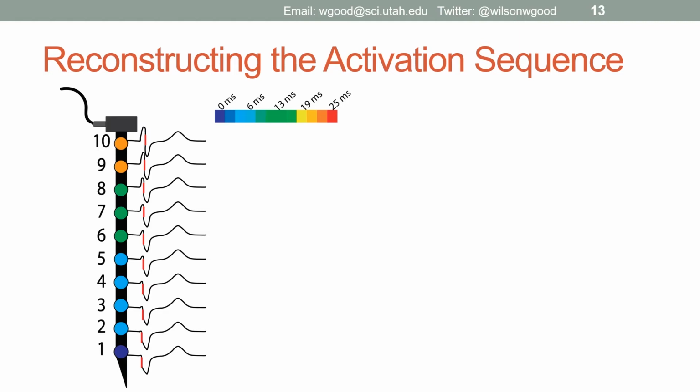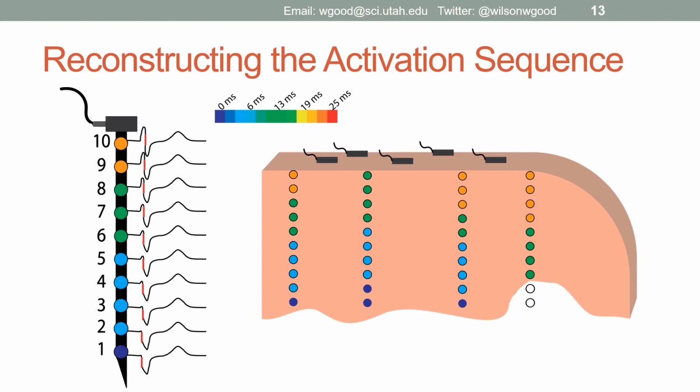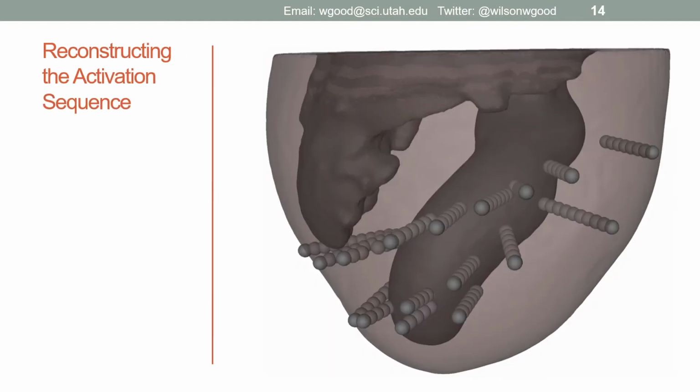And if we look at several of these needles distributed throughout the needle envelope, which remember is a volume of tissue, so that we have more needles here in the back, using the activation times measured on each of these electrodes, we can recreate the activation sequence. So using a thin plate spline radial basis function to interpolate the activation times on each electrogram to each node of the needle envelope. We do the same interpolation with the ST40% values as well.